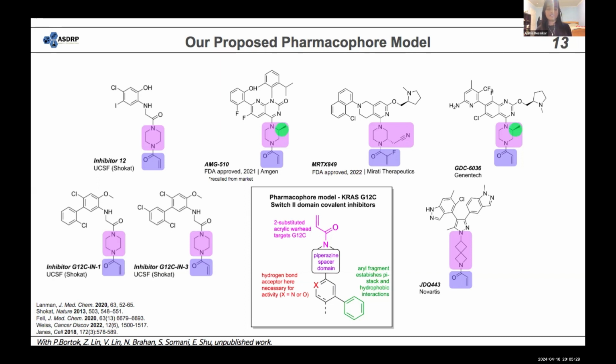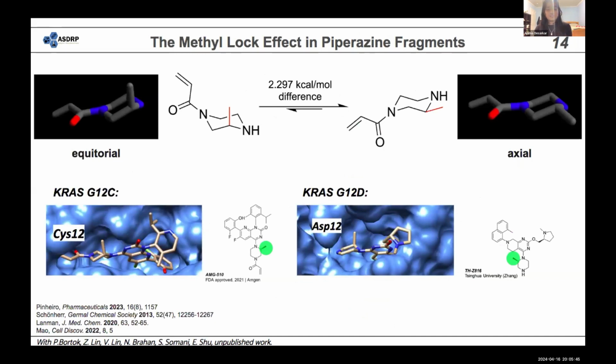And then 2 of these compounds actually have an S-methyl on their piperazines. And we wanted to explore if this S-methyl affects how the molecule conforms in the pocket and if that makes them better targets for the G12C mutation. So we used DFT analysis and compared the equatorial and axial positions of the S-methyl, and noticed that the equatorial position was actually favored by a 2.297 kcal per mole difference. However, when we actually look at that S-methyl in AMG 510 binding in the pocket, it's actually pulled out into the axial position instead of the equatorial position.